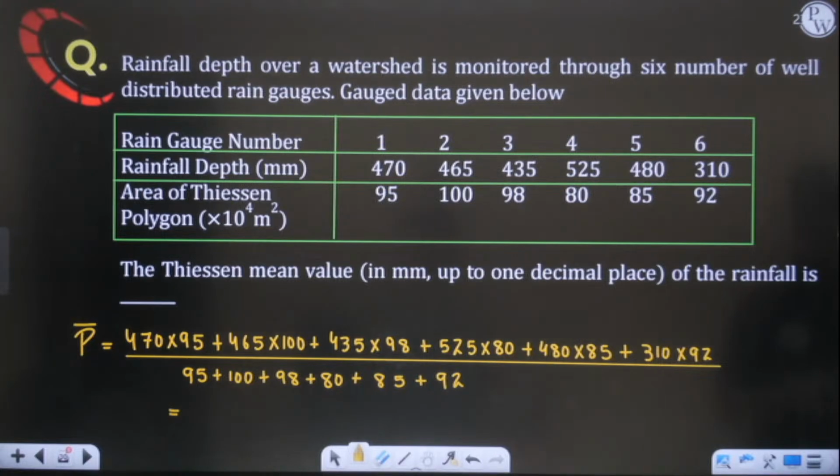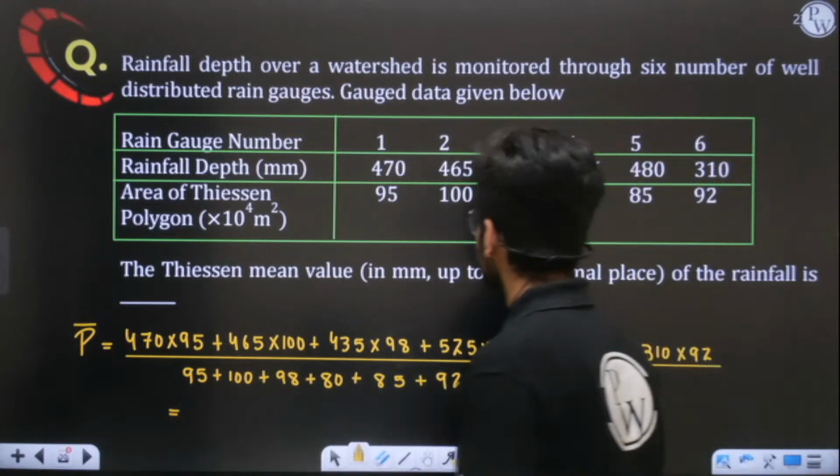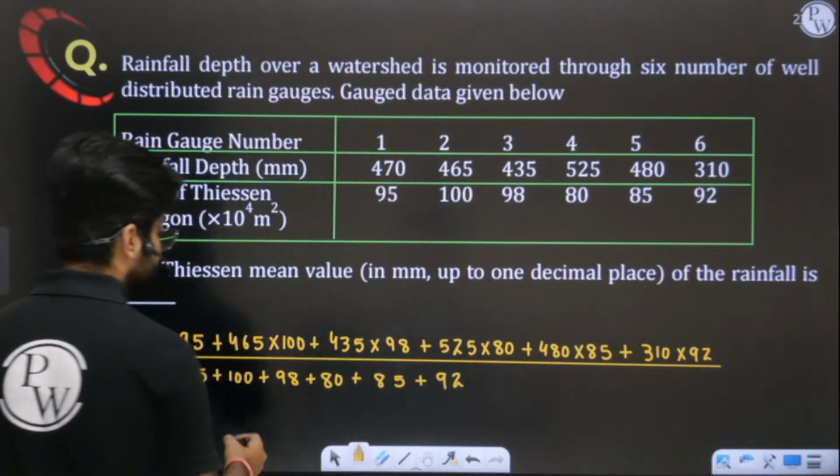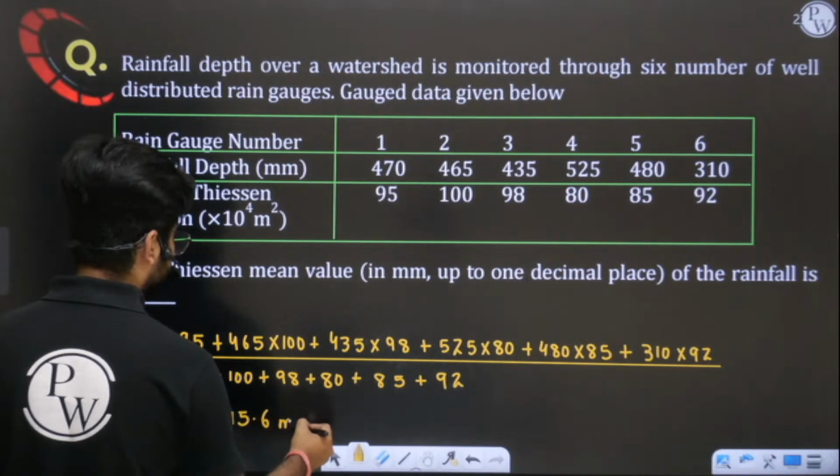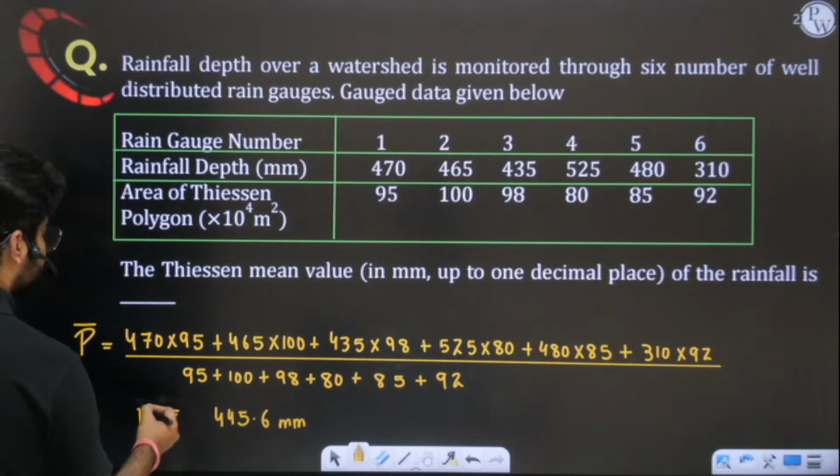Here we are getting it different. Let me check if you are right or not. 445.63. Yes, perfect. But we have to tell it to one decimal place, so it will be 445.6 mm. Yes, perfect. This is the answer.